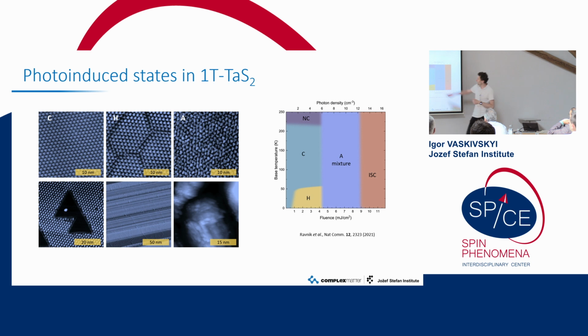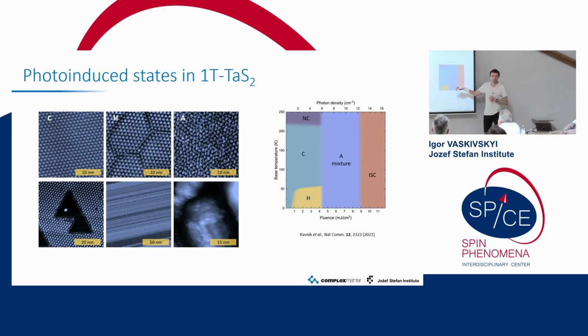So here, only those two are thermal states. The C state, the commensurate state, is the insulating one, which I just introduced. At room temperature, the material is conductive, so that's the NC state. This H state is the textured phase, which I also just introduced. That's this one. But if we apply a bit stronger pulse, we can also reach something new.